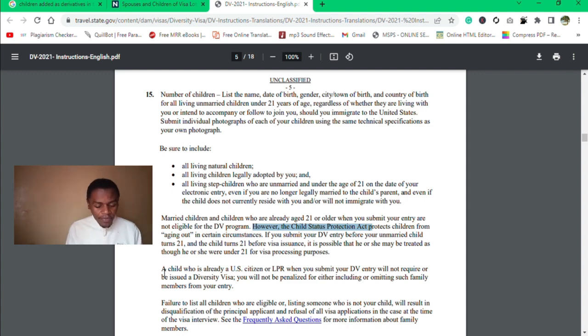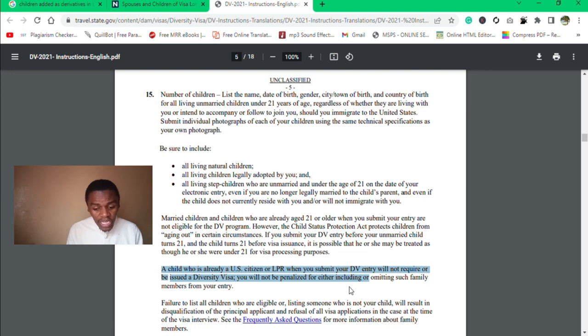And then finally, this last clause here says that a child who is already a US citizen or a legal permanent resident when you submit your diversity visa entry will not be required to be issued a diversity visa. This is because he or she is a citizen or holds the green card. So he or she will not require another one.